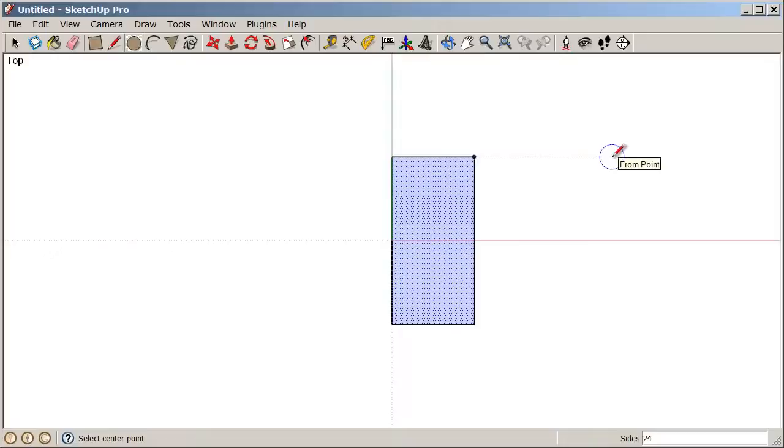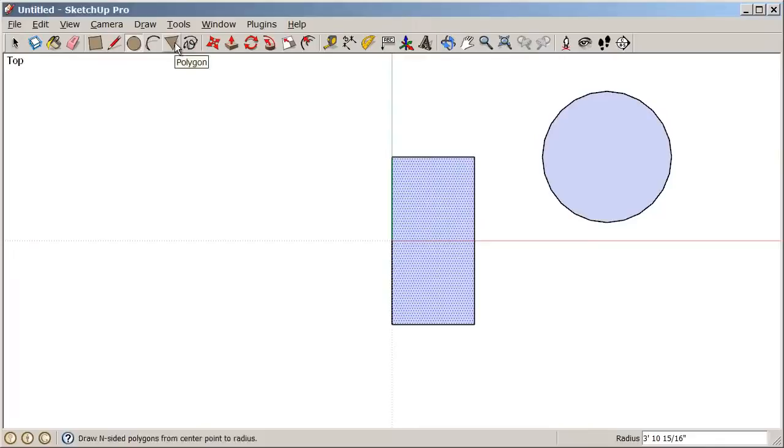So now I'm starting my circle, the center point, in line with the top of that rectangle. I click once to start, move my cursor away, and I'll just click again to finish. So that's how we can use our inference engine with the circle tool, and keep in mind that is working with most all of our drafting tools in SketchUp.